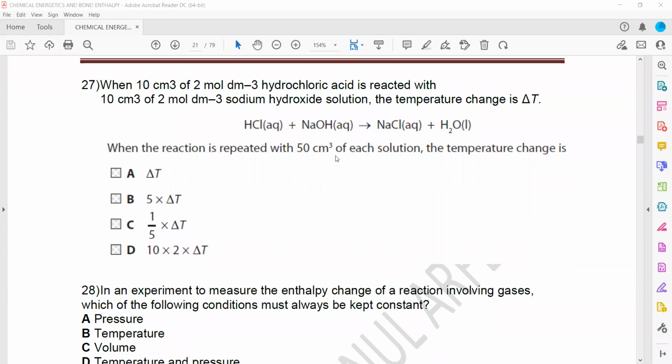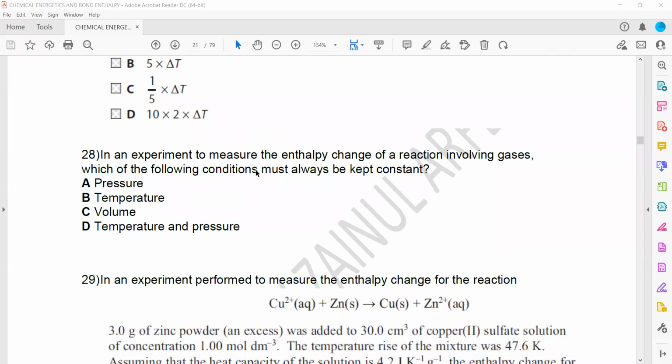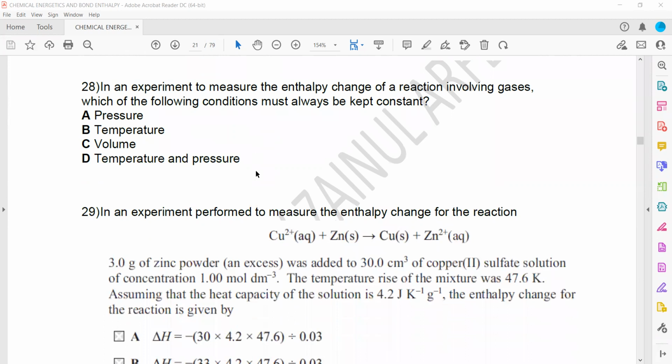Next is question 28. In which experiment to measure the enthalpy change of a reaction involving gases, which of the following conditions must always be kept constant? So when we are measuring the enthalpy change